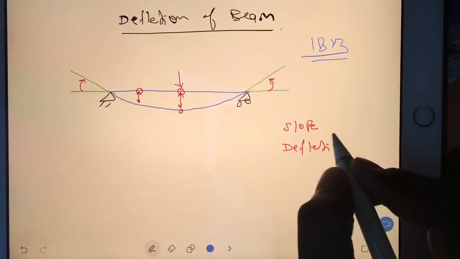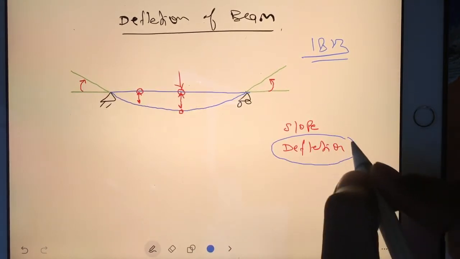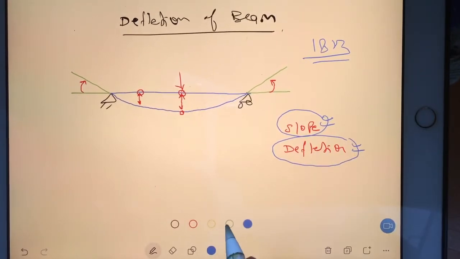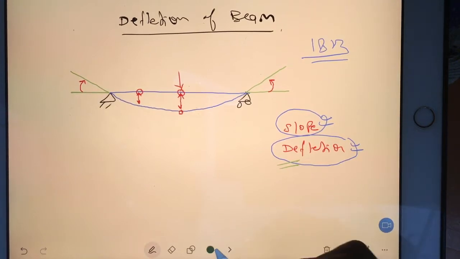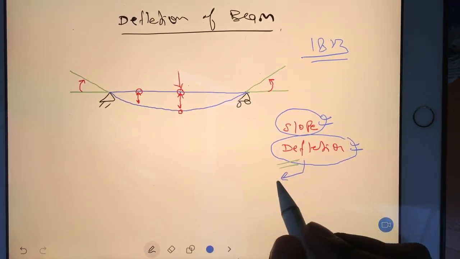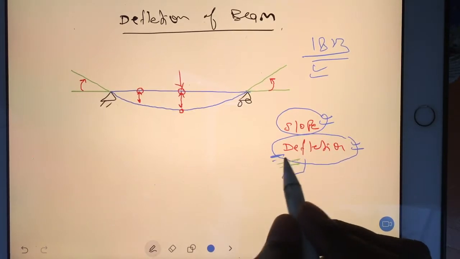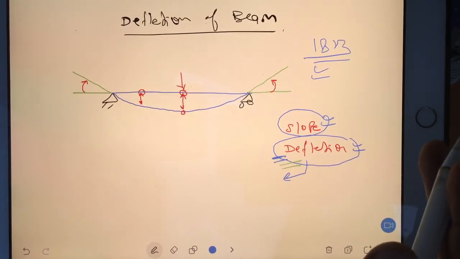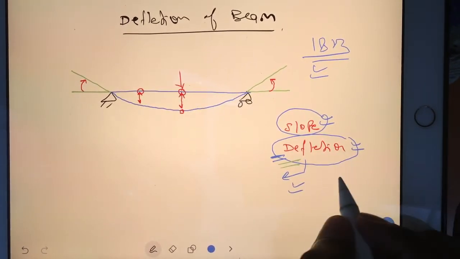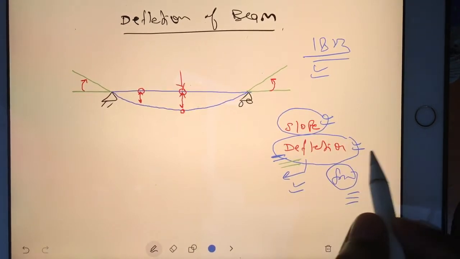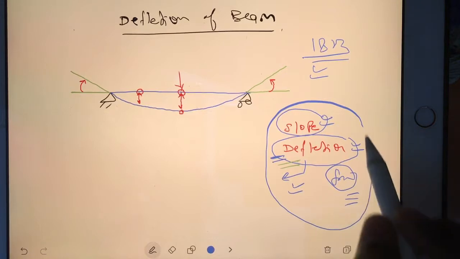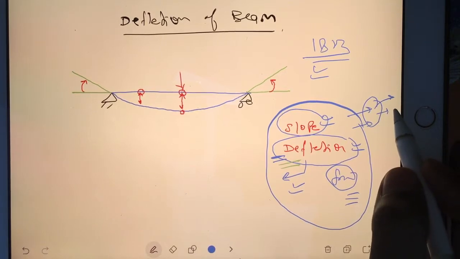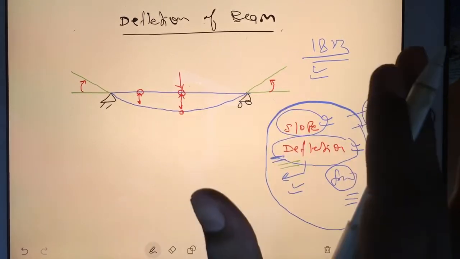Now, why do we have to focus more on deflection? Slope is a very easy part. Actually everything is easy, but in this chapter we have to discuss deflection a lot. Why? Because deflection is not helpful only to find deflection. Deflection plays a major role in vibration. When I teach you vibration, deflection is very, very important. If you know the deflection, you can easily find the frequencies of different beams. So whatever deflection we understand now, we will use directly in the vibration chapter. We will do vibration properly after aircraft structure.